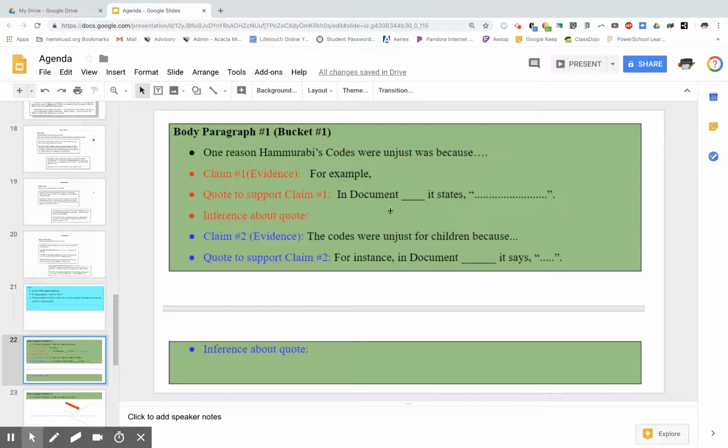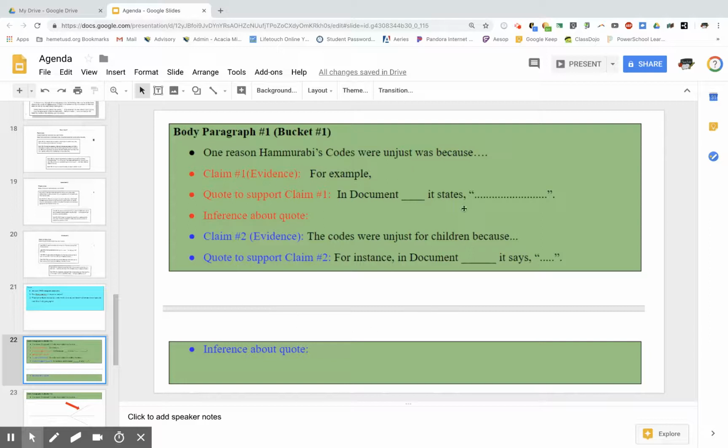So what we have left on our outline is where we have body paragraph 1, 2, 3. We have the first sentence still empty. And this is on purpose because this is one of the easiest steps. So, say your first paragraph, your first bucket is about children. All you will do to finish the sentence is: one reason Hammurabi's codes were unjust was because he was unfair to children. You're just filling in this sentence to say what this paragraph is about.